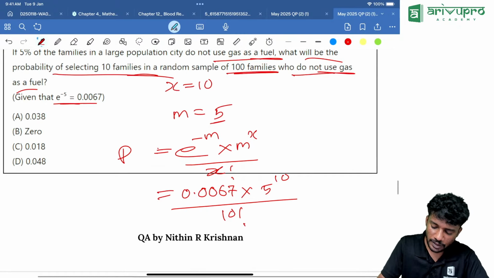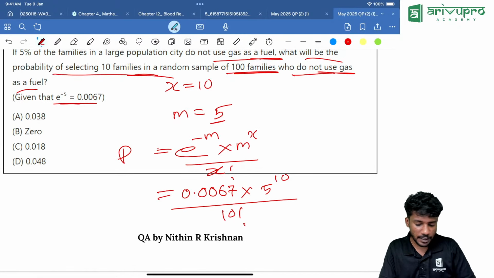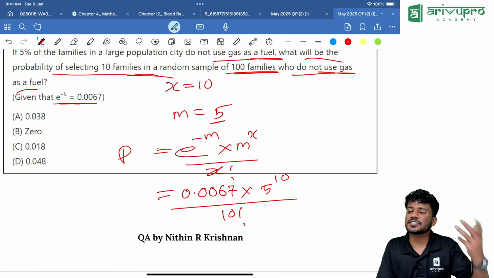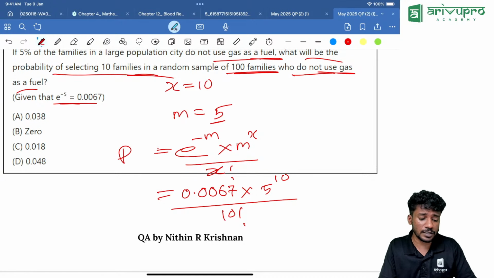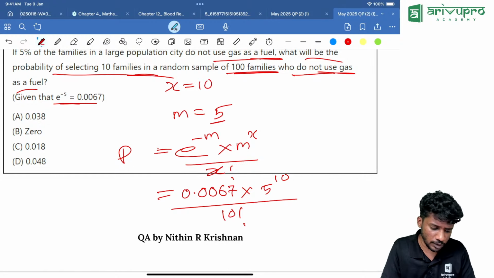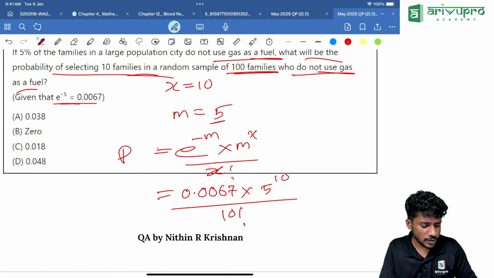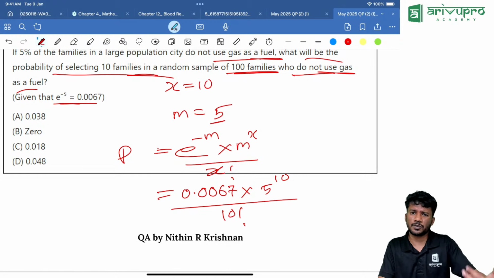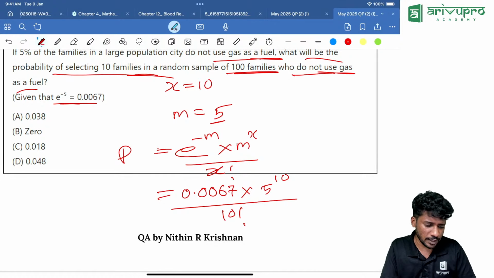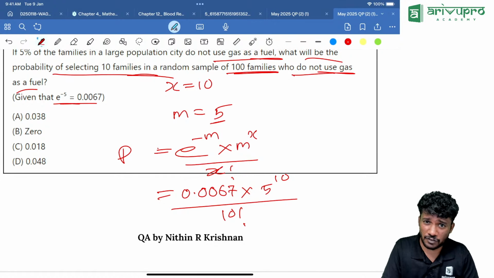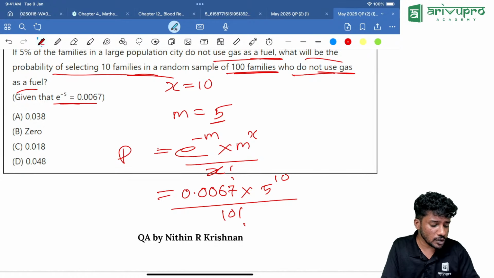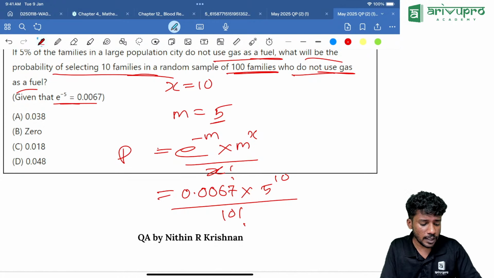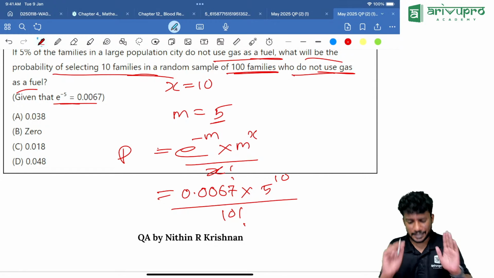Everyone start solving it. First, find the denominator. Clear the memory, everyone. First, find the denominator, 10 factorial, which is the highest factorial you know. Some people will know 7 factorial or 8 factorial. So find the value: 720, I am taking 720 because it is 6 factorial. Then 7 factorial is 5040, into 8 into 9 into 10. The entire thing is there. Click M plus and save it for now.